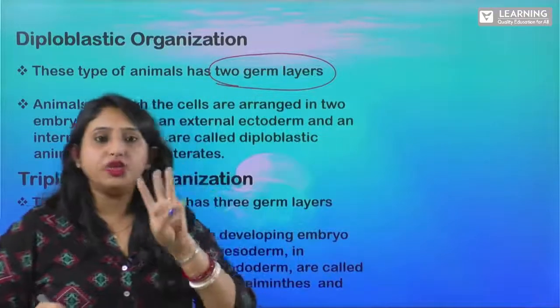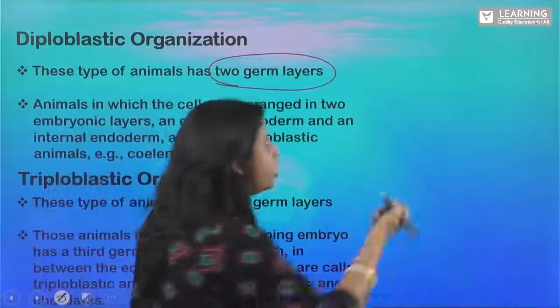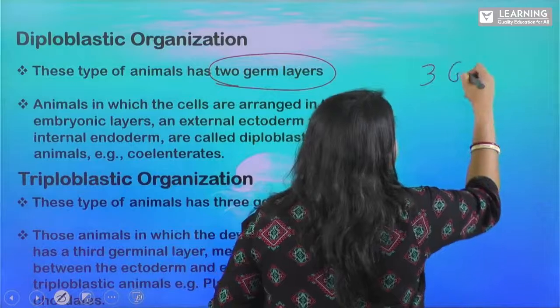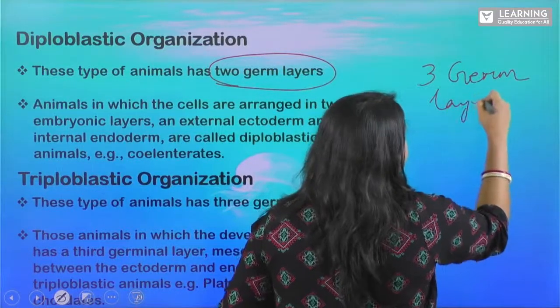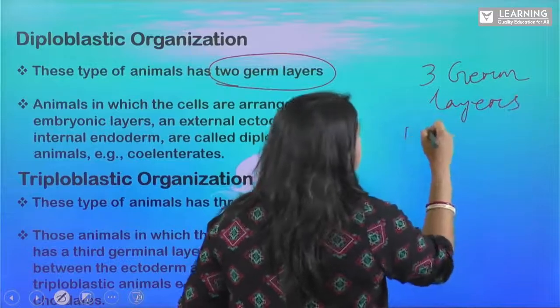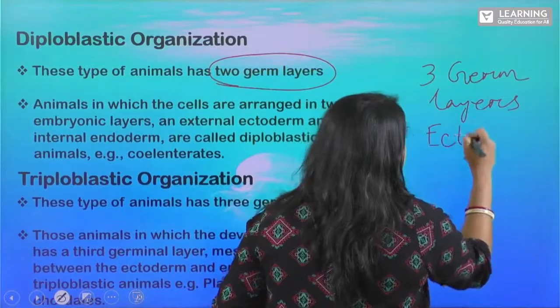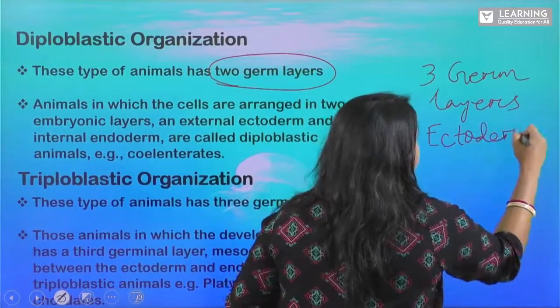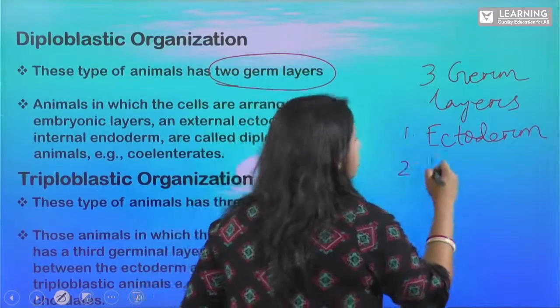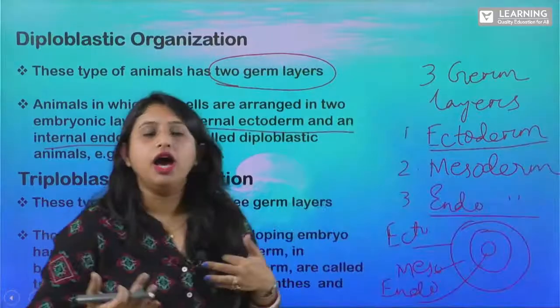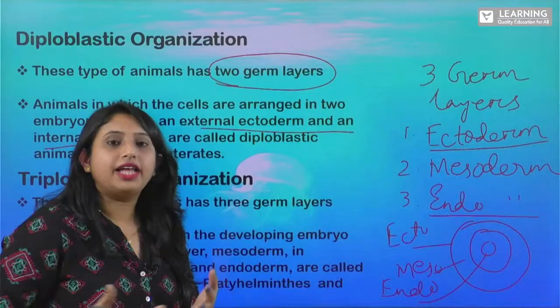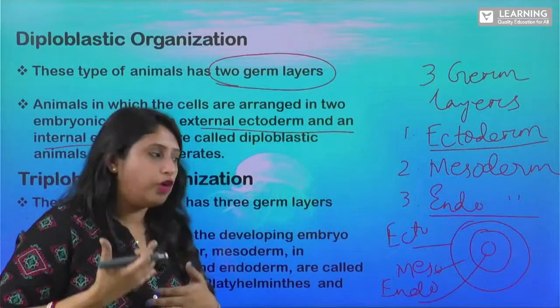So there are three germ layers. So what are the three germ layers? The three germ layers are number one, ectoderm, then second one is your mesoderm, and the third one is endoderm. The skeletal, that is your body structure, will be formed from the ectoderm.